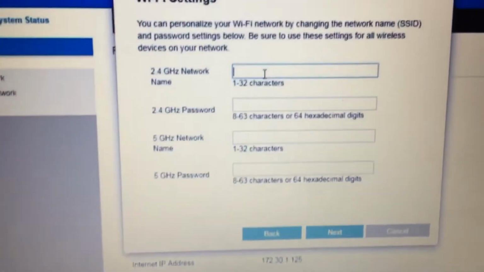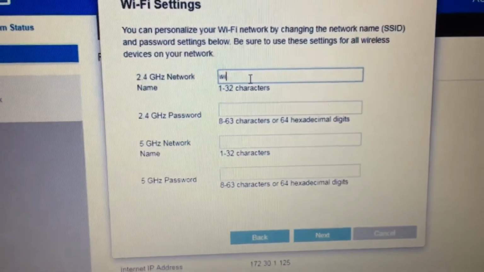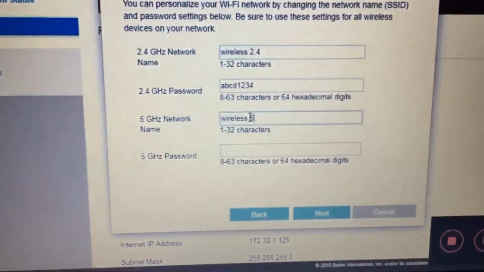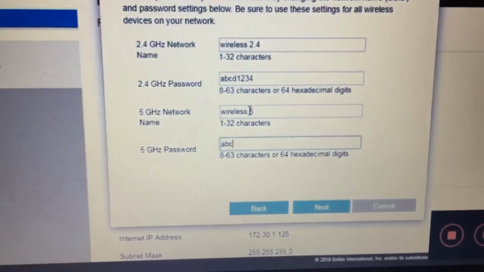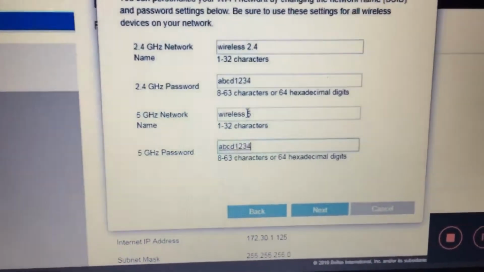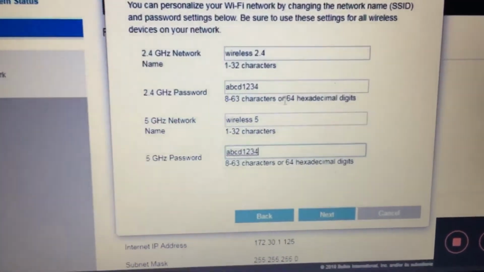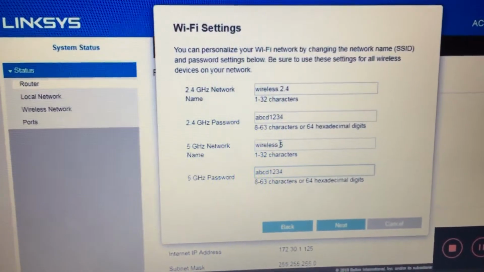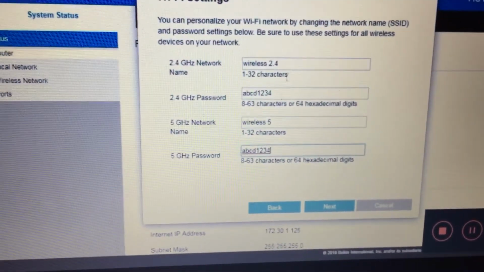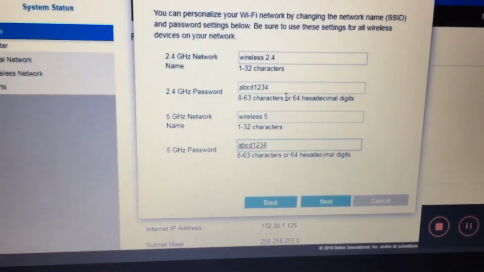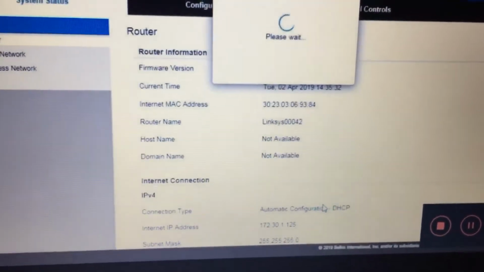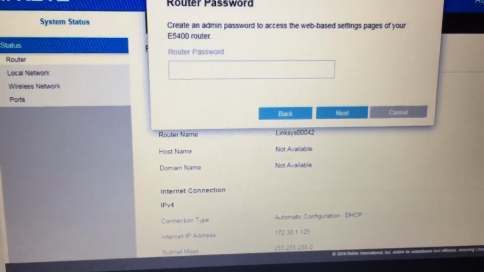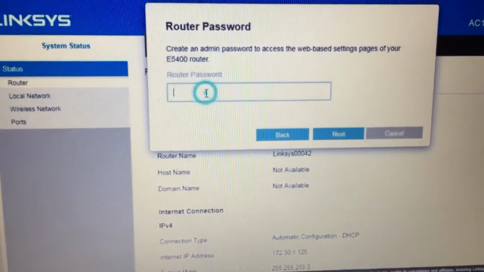So let's try. I'll just try wireless 2.4 and some password. This one is wireless 5 and I'll use the same password. So I've just changed the network name to different and the password will be the same. Next.